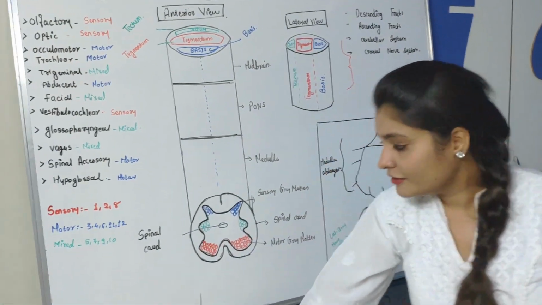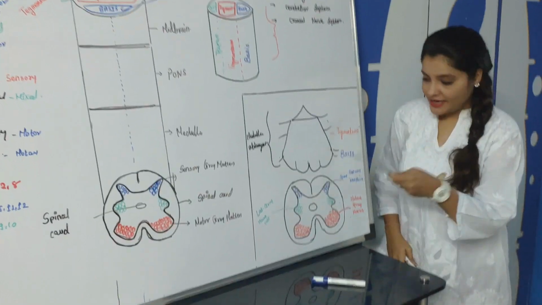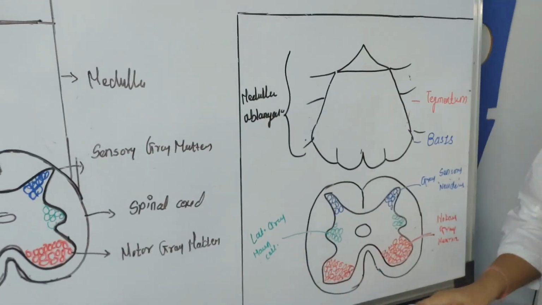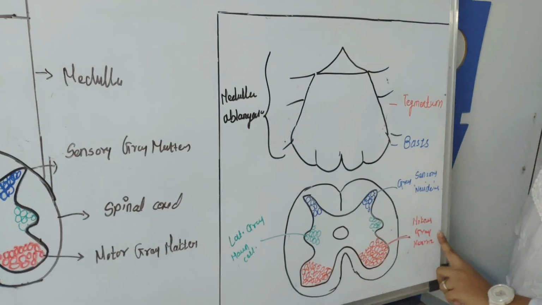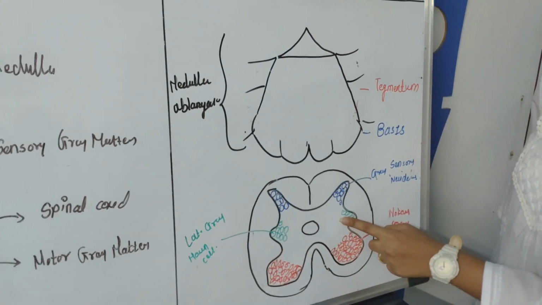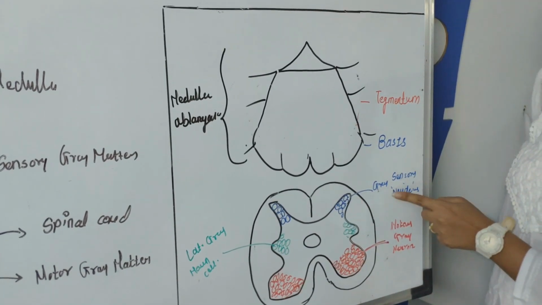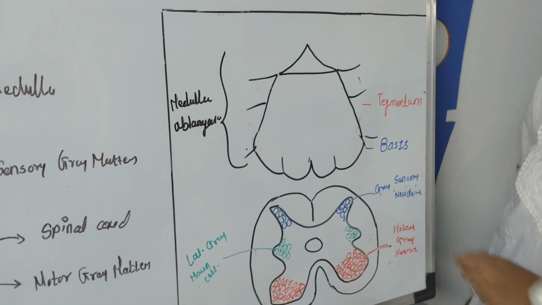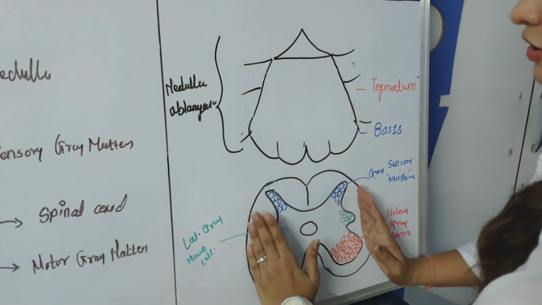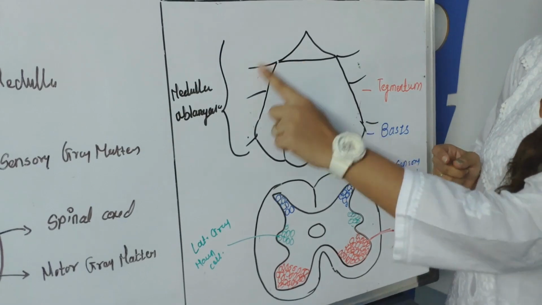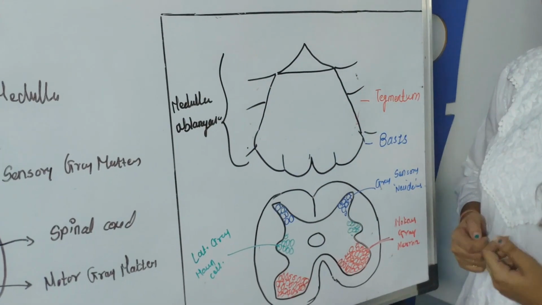Before going into that, as we have seen, this is the cross section of the spinal cord. These are the motor gray horn neurons, these are the lateral horn cells, and these are the posterior or sensory gray horn cells. When this spinal cord goes upward and converts into the medulla oblongata, this is the cross section of the medulla oblongata.